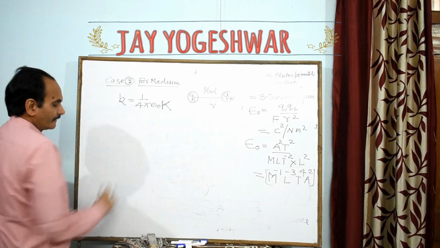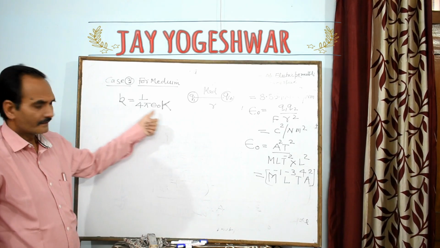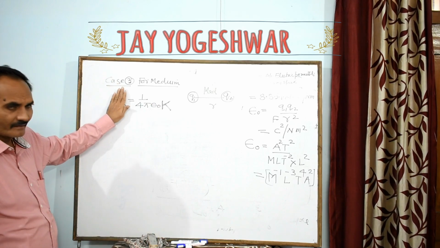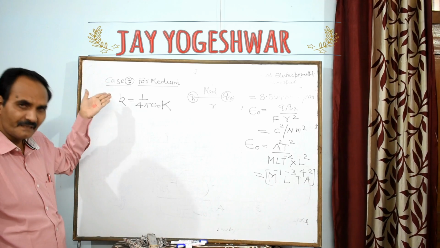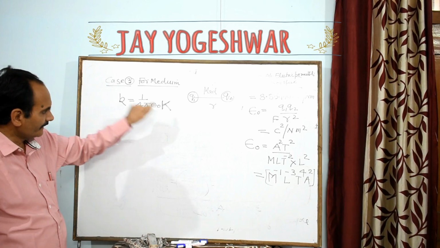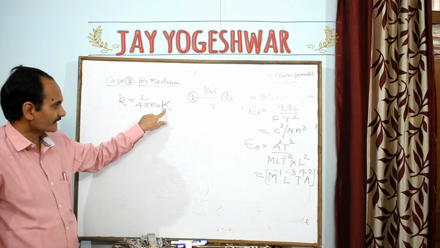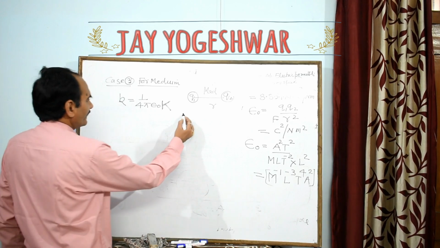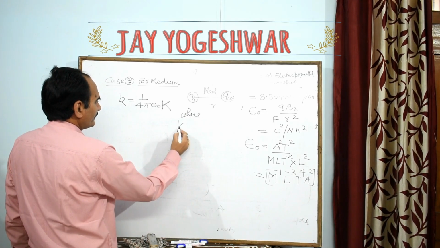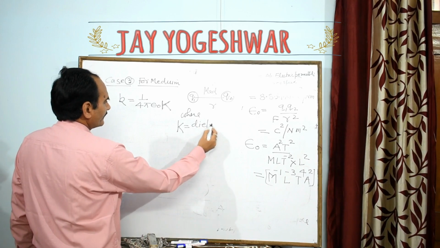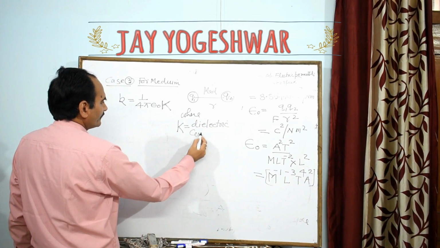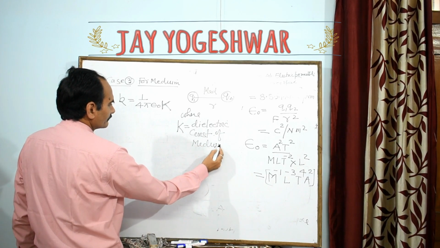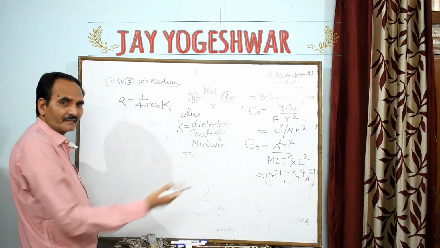My dear, there are two letters. Number one is small k and the other is capital K. Proportionality sign, you can take a, b, or c in place of k, but here K is a capital letter in English, so that capital K is called, my dear, the dielectric constant of the medium. Where K is equal to the dielectric constant of the medium. Its value is different for different materials.